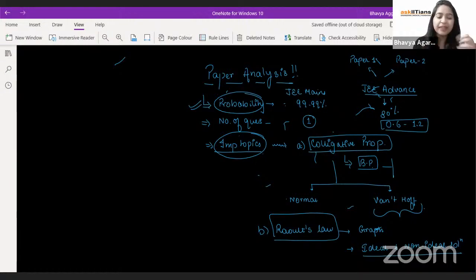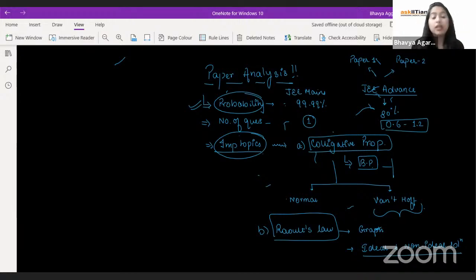Because in solid state, the questions which can be framed are density based. Either that question will come, or they can ask you that these many atoms are occupying this tetrahedral voids based question. But mostly density based questions are possible.